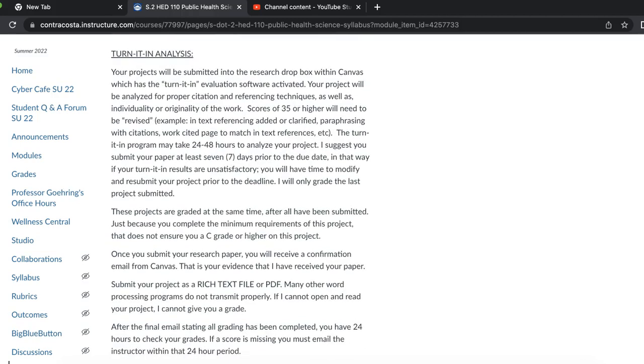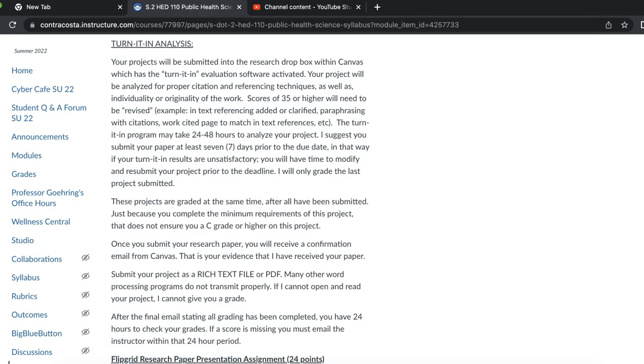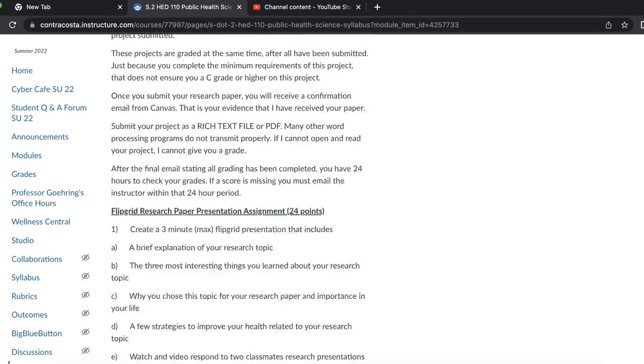It will go through a process called Turnitin, and Turnitin looks at the sources and checks it for originality. As long as your score is below 35, then that's considered to be acceptable. If it's above 35, then you probably need to rework your paper and resubmit. You can resubmit your paper before the due date. After the due date, you'll have to contact me and ask me to remove the paper that's currently in there so you can resubmit another one. So it's important that you submit it early, and that way you have time to rework it if necessary.